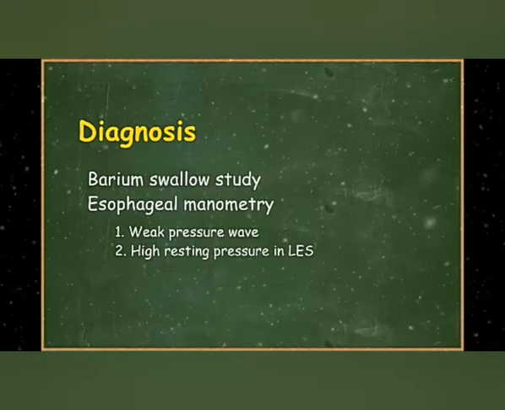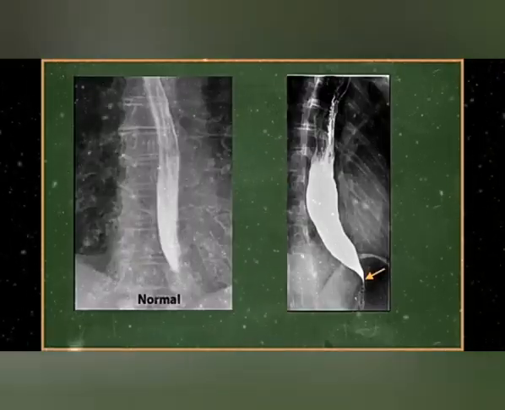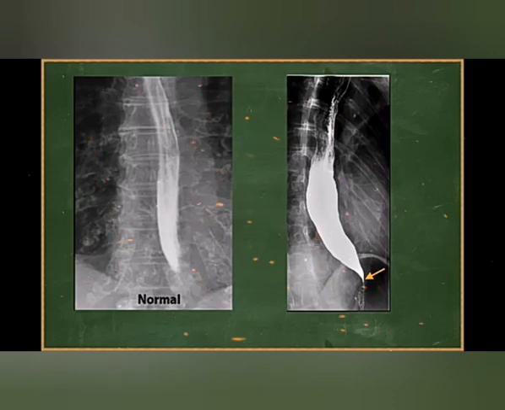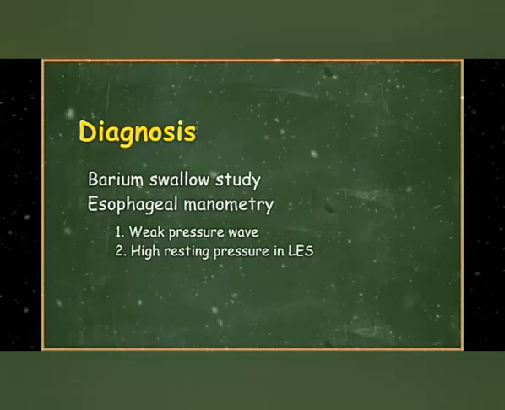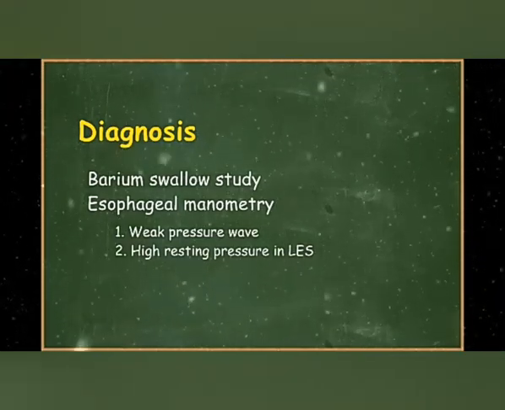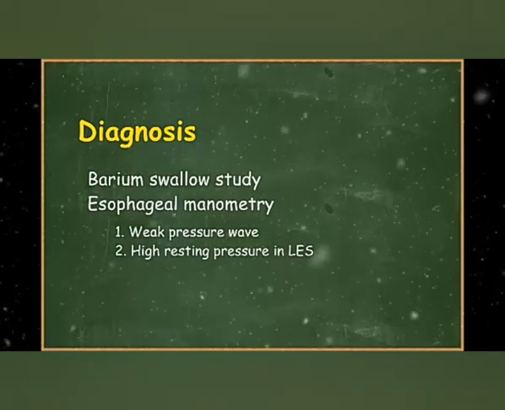Diagnosis is done in 2 ways. First up, we have the barium swallow, which looks something like this. So basically, as food piles up, the esophagus dilates, and due to increased tone at the lower esophageal sphincter, it has a tapered end, which resembles a bird's beak. The other way is esophageal manometry, which shows a weak pressure wave due to decreased peristalsis and increased resting pressure at the lower esophageal sphincter due to increased tone.